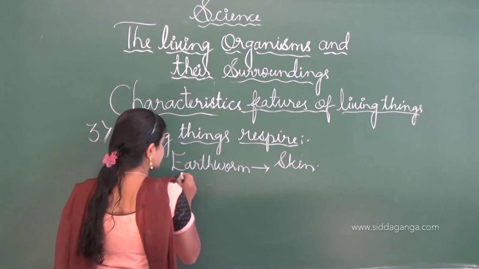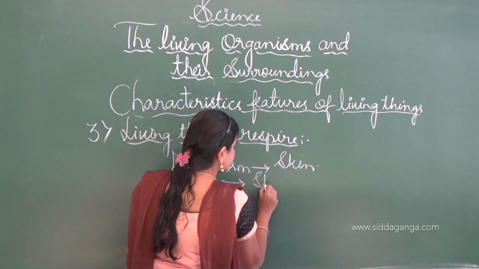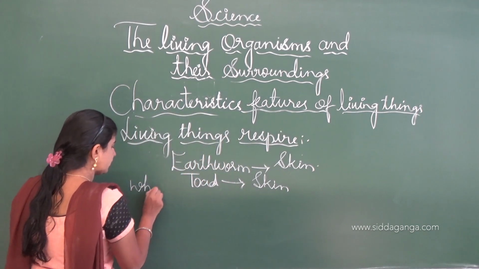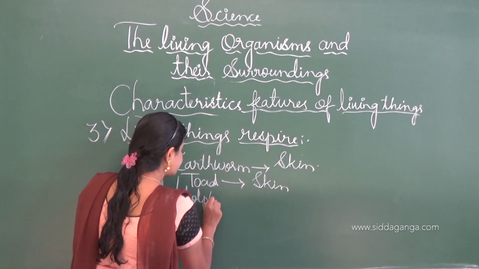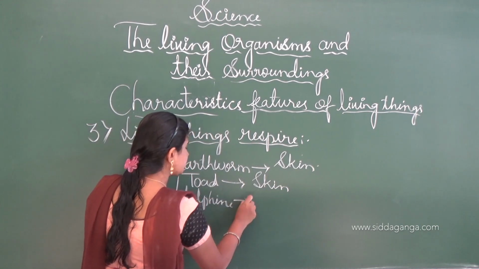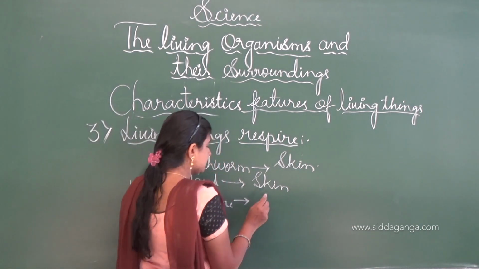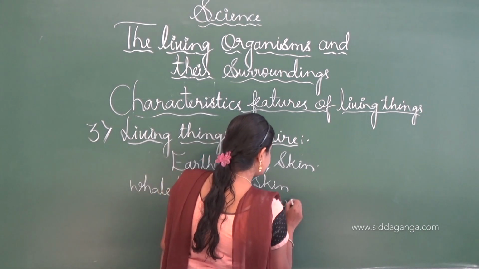The toad, a type of frog, also respires through the skin. And as I told you, the whale and the dolphin have a respiratory system which is different from other animals, like the blowhole.